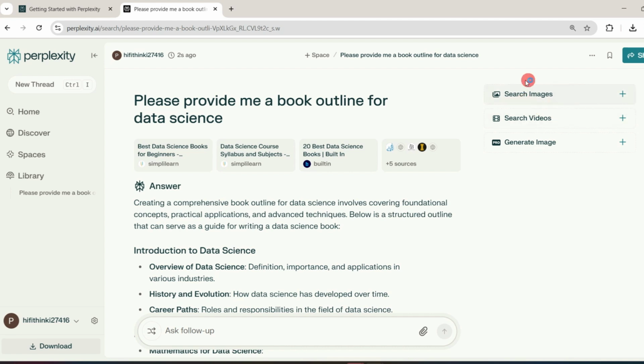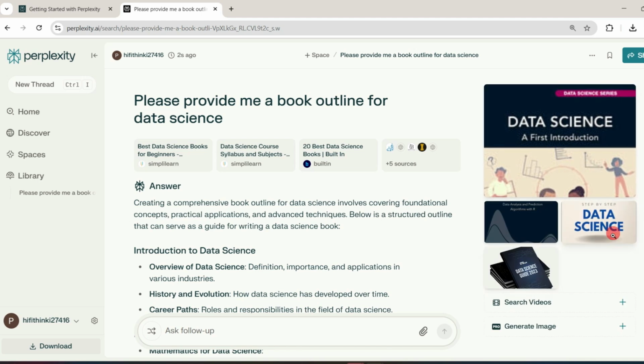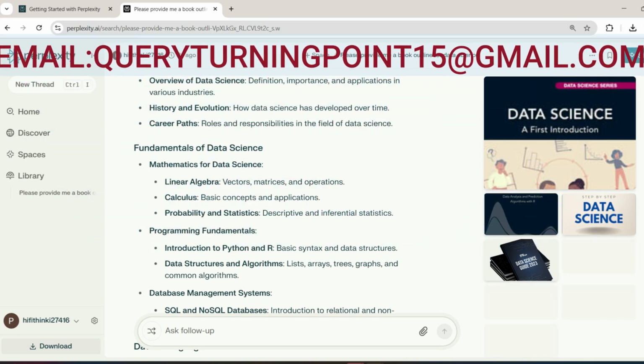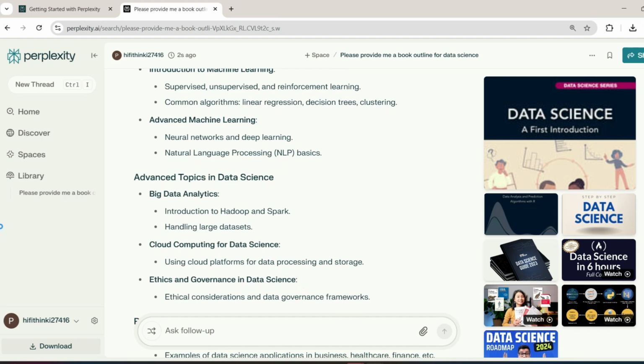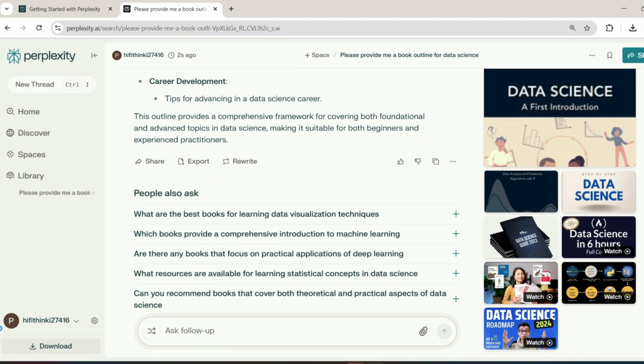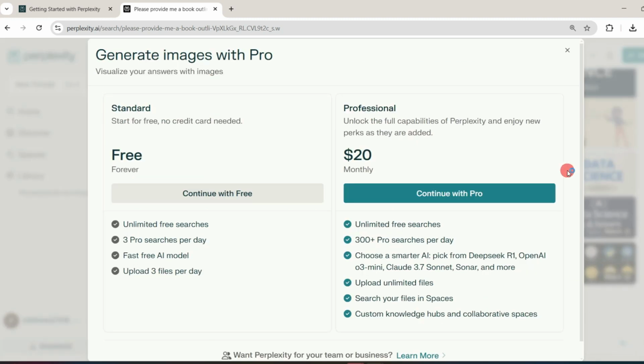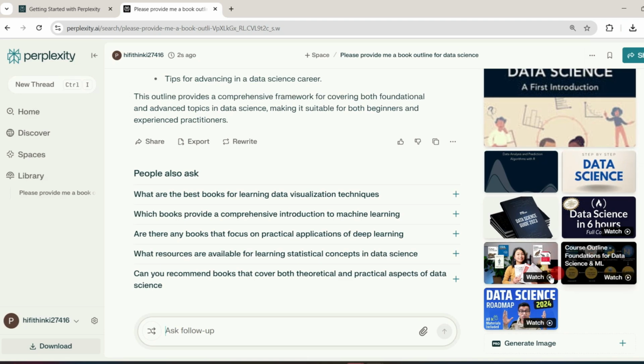And if I want to search images, the option is given on the right side. I'll click on search images. Various data science images are given here, and related videos are also provided. If I click on them, various YouTube videos are shown in the right pane. There is also generate image. If I want to generate my own image for data science, I can do that, but it asks for a professional plan for generating AI images. In the free plan, you can get pre-existing images and videos. So this is how Perplexity works.